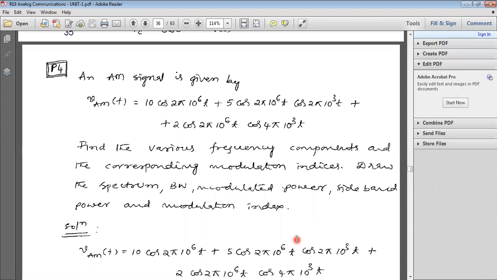Draw the spectrum. Bandwidth, modulated power, sideband power, and modulation index.